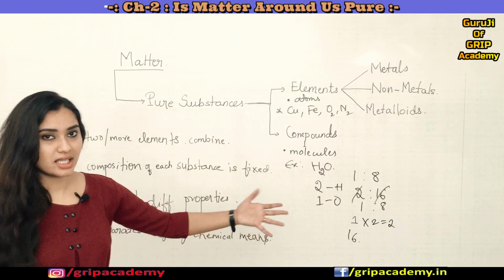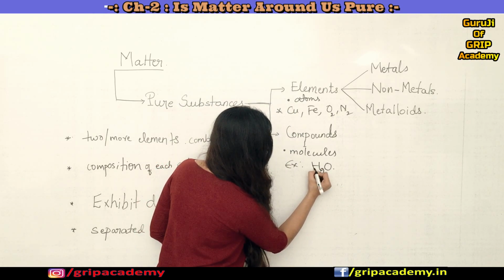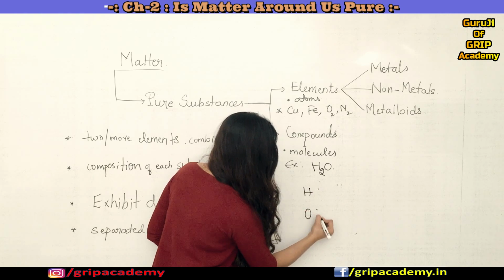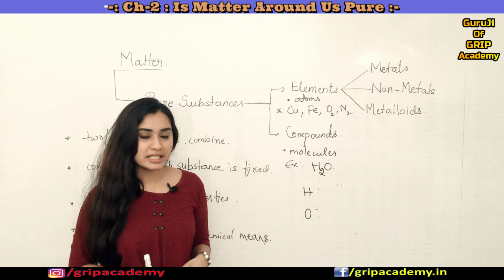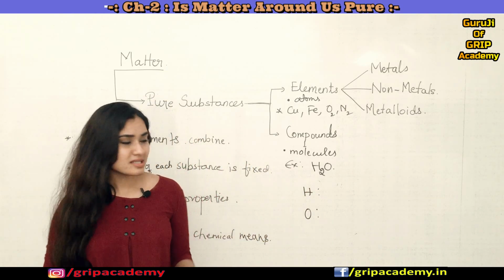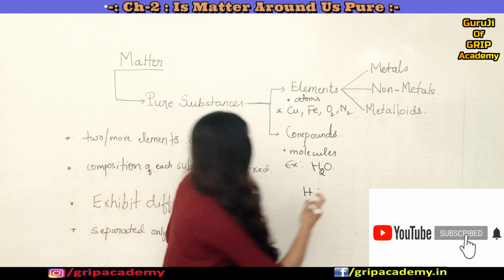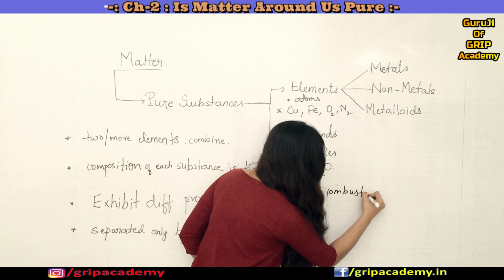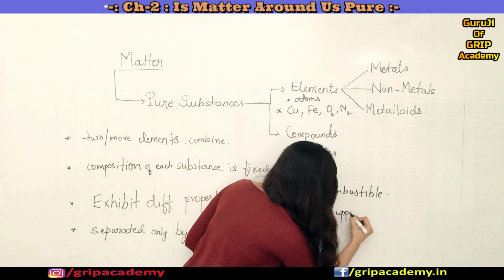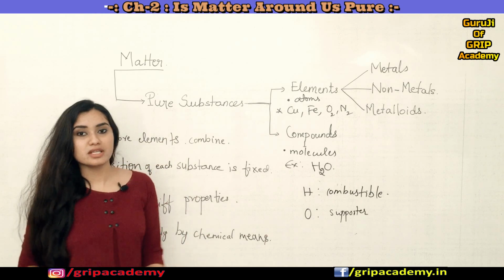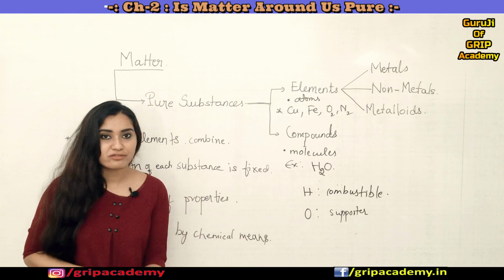So we can take again the example of water itself. Water is made up of hydrogen and oxygen, right? One of the properties exhibited by hydrogen is that it is a combustible gas, and oxygen itself is a supporter of combustion. It supports combustion, which means if somewhere a fire has been caught and there is a supply of oxygen, what happens?